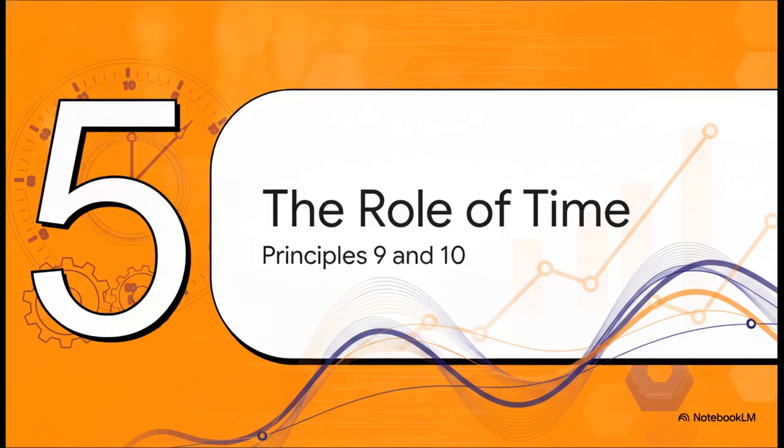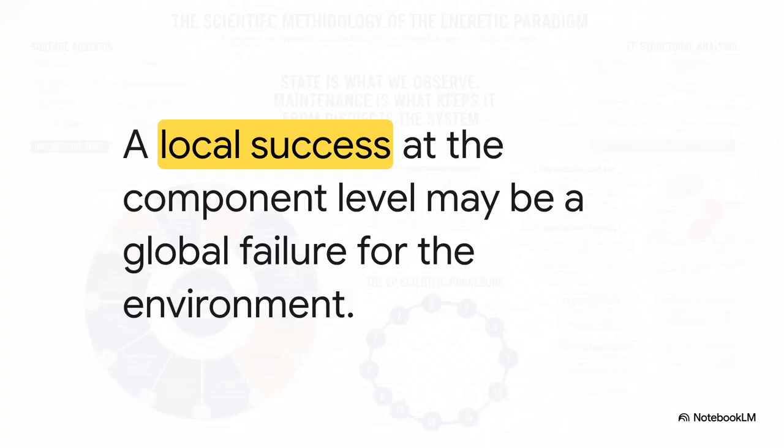Next up is Section 5, the role of time, diving into Principles 9 and 10. Principle 9 is a big one. You must separate local improvement from system improvement. We have all seen this happen, right? One team brilliantly optimizes their own workflow, but they accidentally triple the workload for another department down the hall. Actors are constantly optimizing metrics at the specific level where they personally benefit while entirely transferring the hidden failure to the larger system. You simply don't understand a result until its consequences across all levels, from the component to the agent to the institution and the long-term environment, are carefully traced.